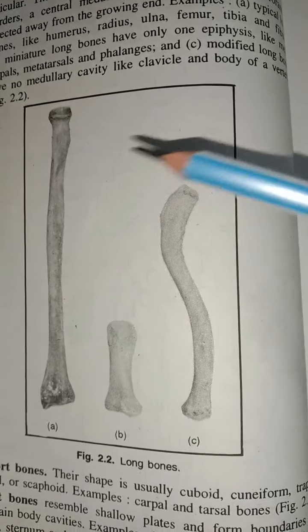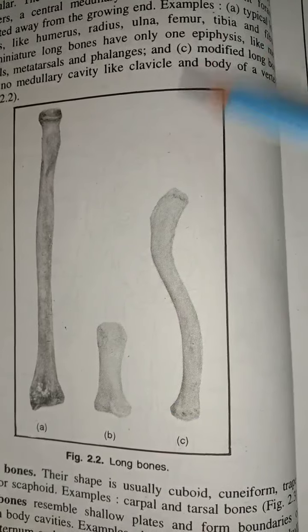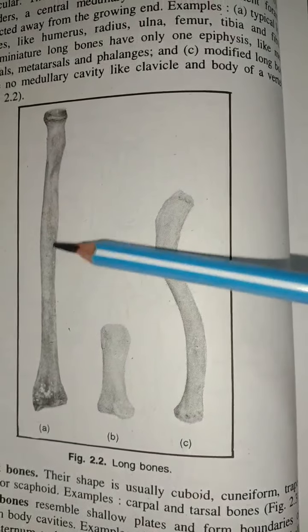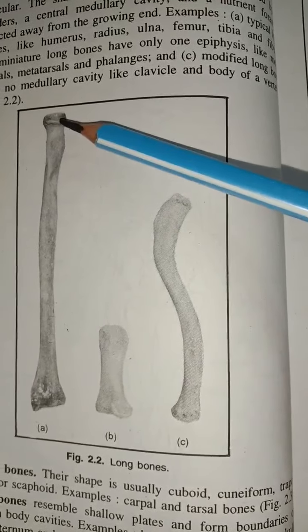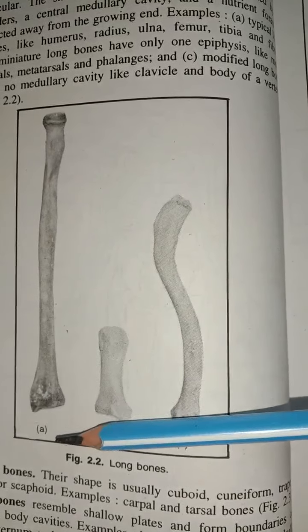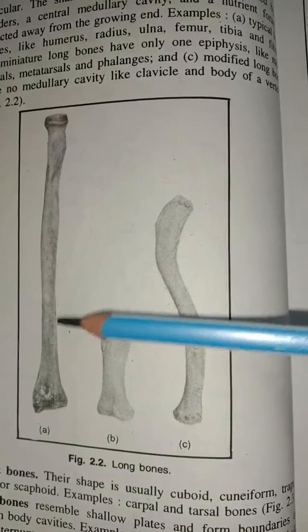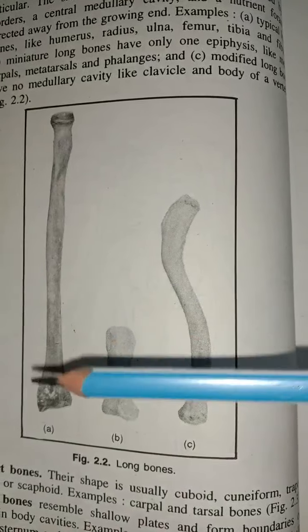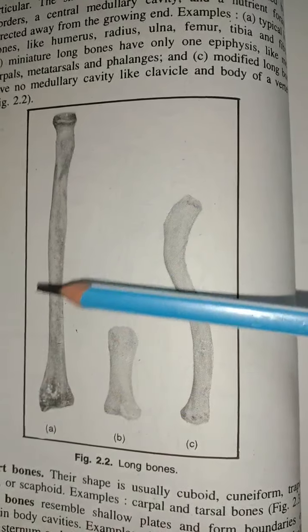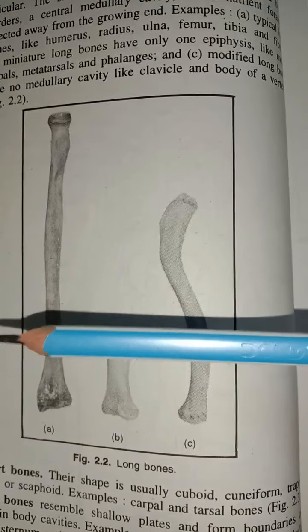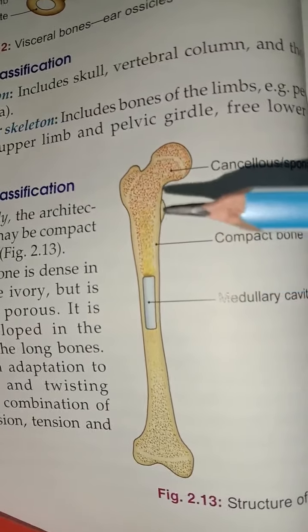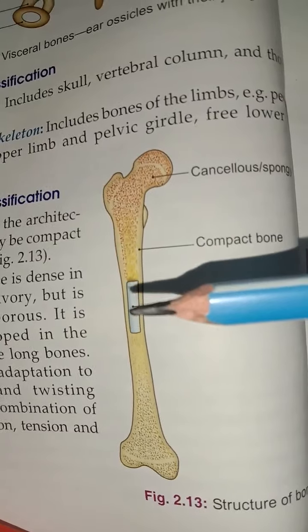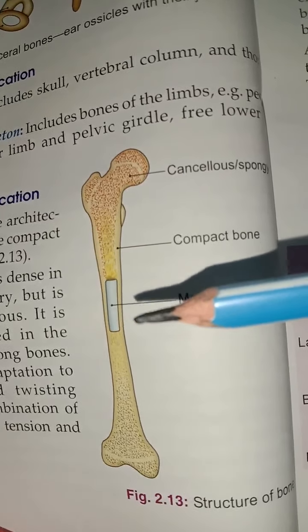So let's start with the long bone. The long bone has an elongated shaft. This middle part of the bone is called the shaft, and the two ends are the upper end and the lower end. The shaft typically has 3 surfaces and 3 borders, and centrally, whenever you cut the bone, you observe a cavity called the medullary cavity. Here in this diagram you can see the medullary cavity inside it. Then the nutrient foramen is directed away from the growing end.